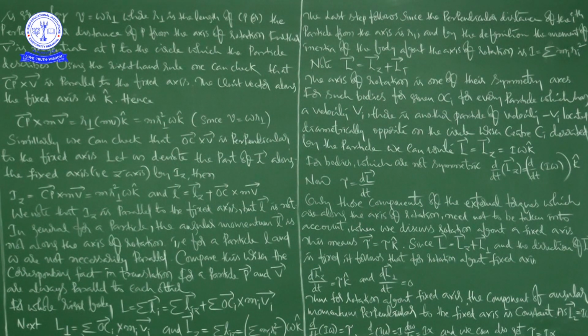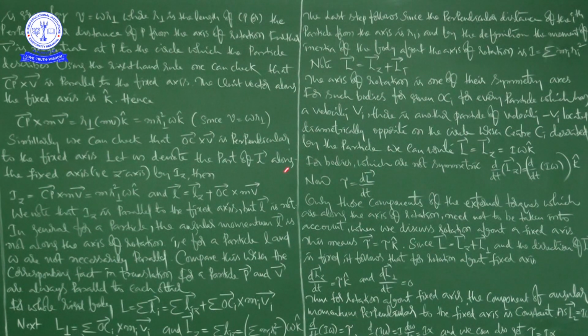This is one, and Lz is equal to sigma L_iz, that is equal to sigma m_i r_i squared omega into k cap, or Lz bar is equal to I omega into k cap.